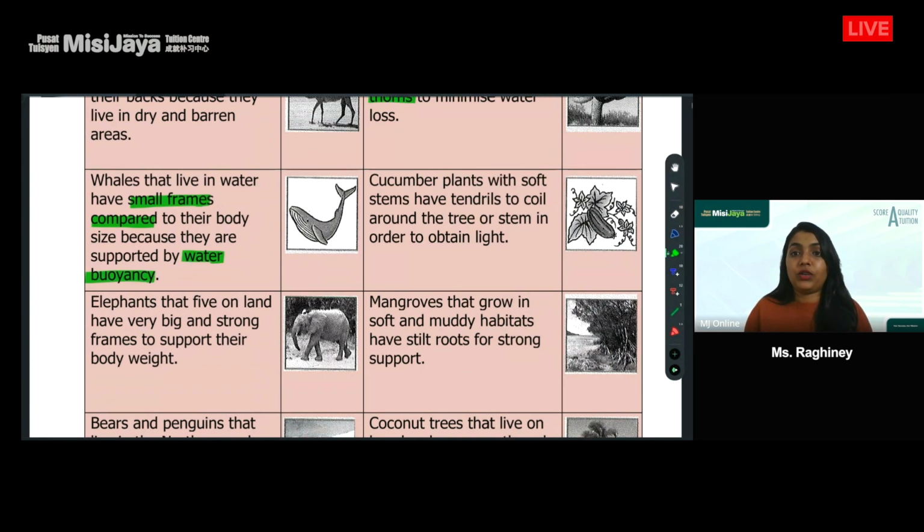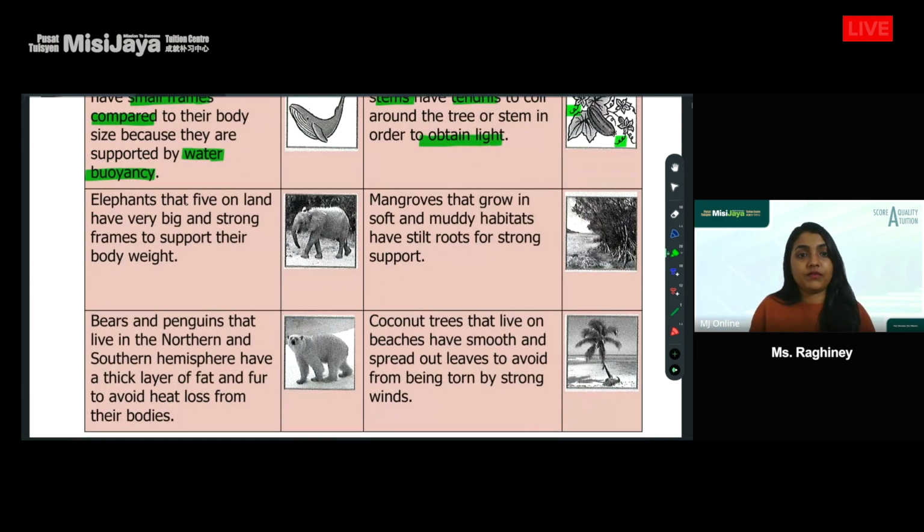And then we have cucumber plants with soft stems and tendrils. You can see this curly kind of structure over here. So this helps the cucumber plant to climb other plants or the fence or anything like that so that it can get more sunlight. Elephants, they are big and strong because they need to support their body weight. All right, we know this one.